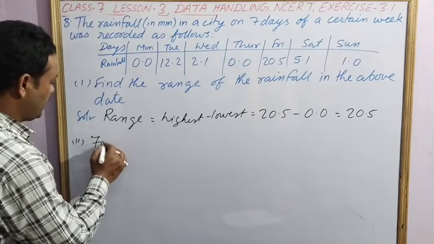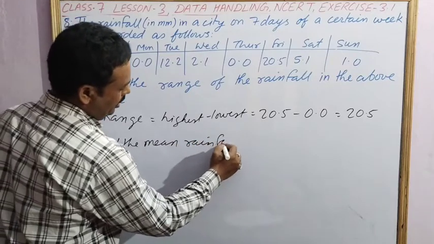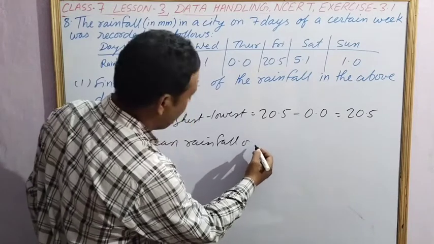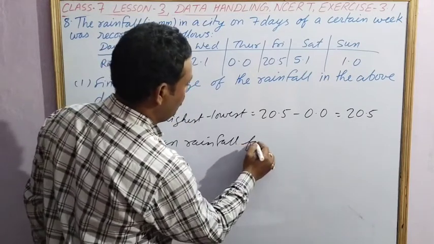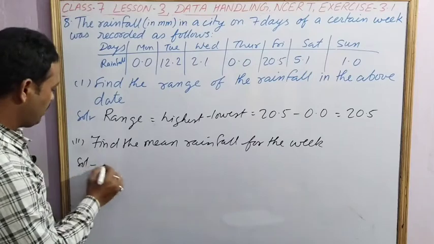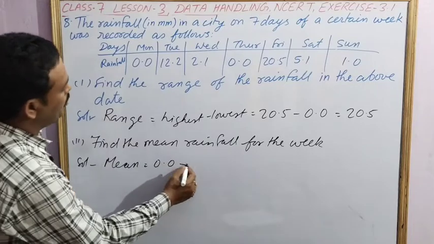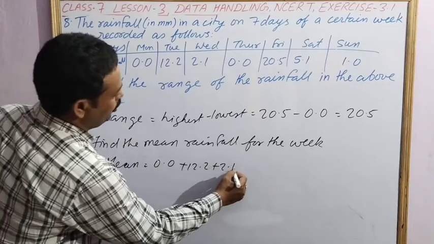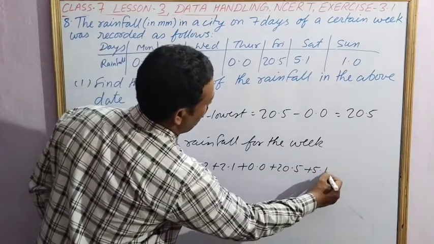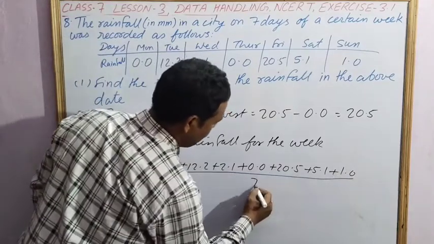The second part of the question is to find the mean rainfall for the week. So to find the mean, what do we do? We'll add all the rainfall, that is 0.0 plus 12.2 plus 2.1 plus 0.0 plus 20.5 plus 5.1 plus 1.0, and divide by the number of days, that is 7.